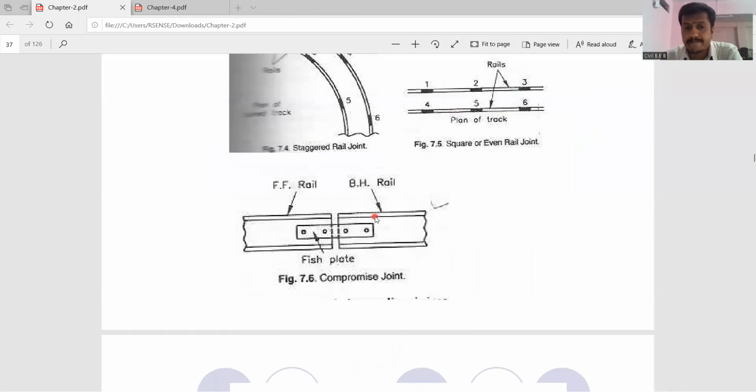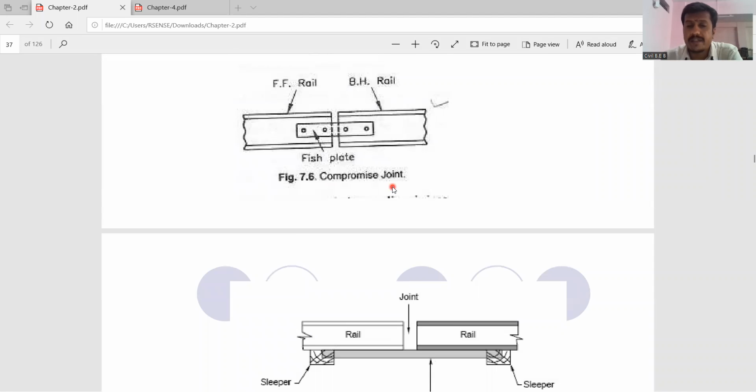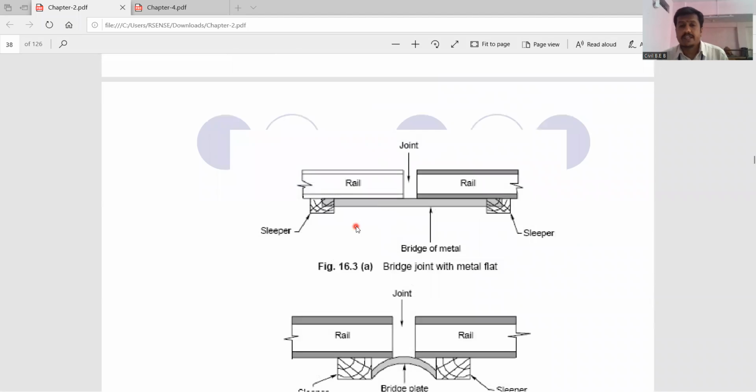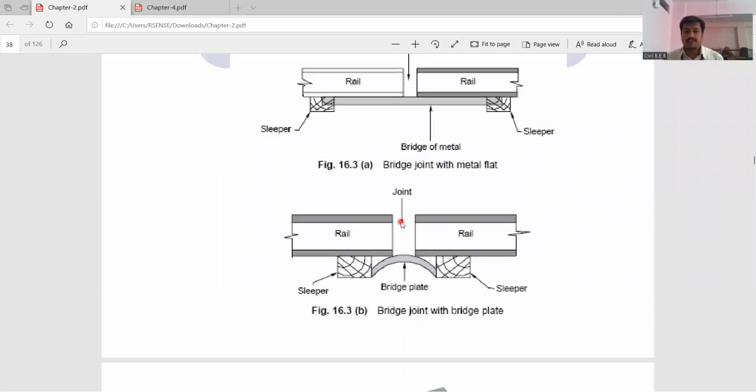Then the compromise joint: the two rails are connected with a fish plate. Then the bridge joint or the metal flat. As I told you, there are two sleepers and your joint is resting upon a bridge of the metal plate. We call it the bridge joint or the metal flat.